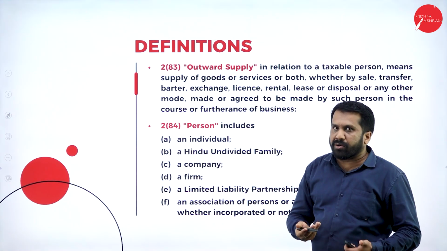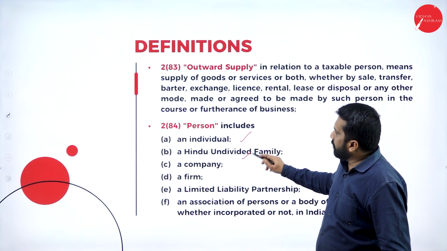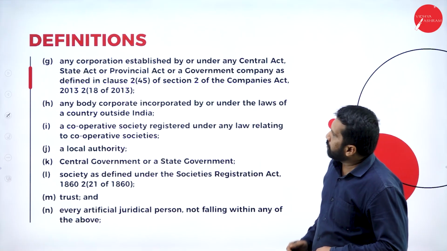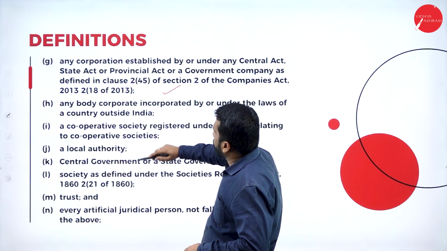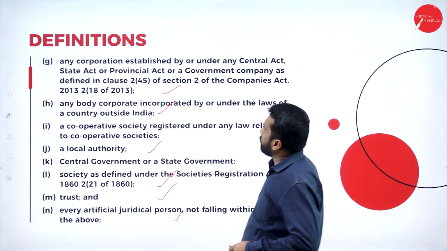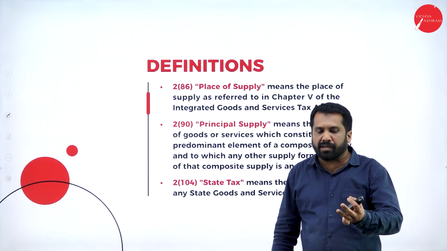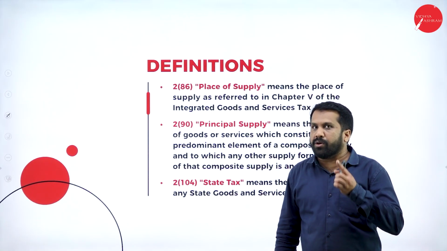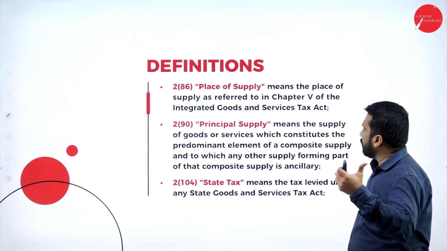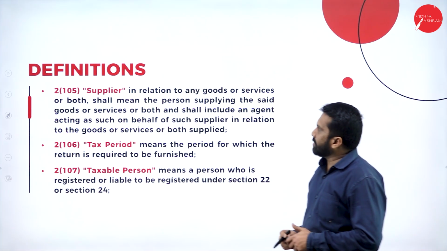Outward supply, it is also on sales only. Person includes, as we have already learned, individual, Hindu undivided family, company, firm, limited liability partnership, association of persons. Same thing, even all the corporate bodies, body corporate, local authority, society, trust, every artificial person comes under person. Place of supply, time of supply and value of supply we will go into in detail while doing the supply unit. State tax, whatever tax is collected in the state.